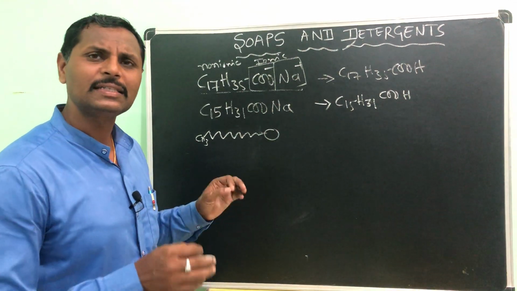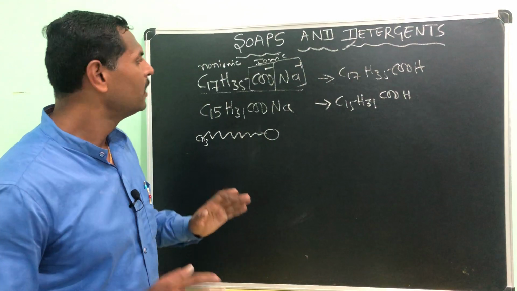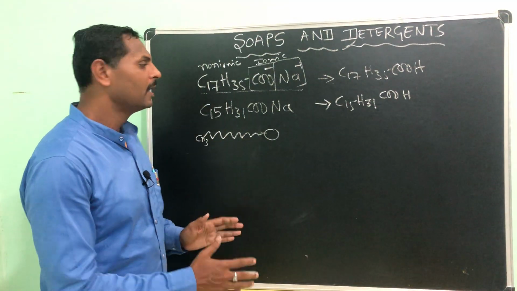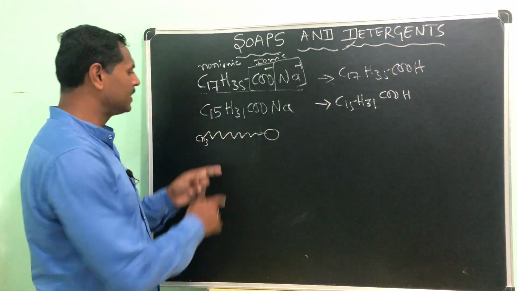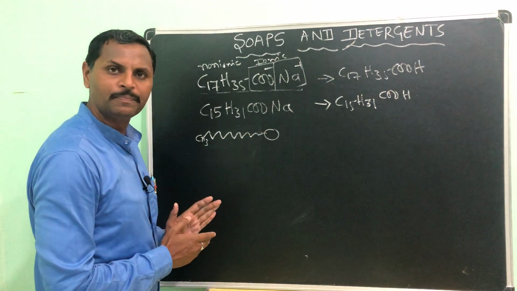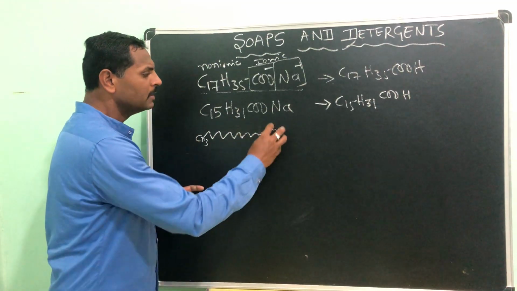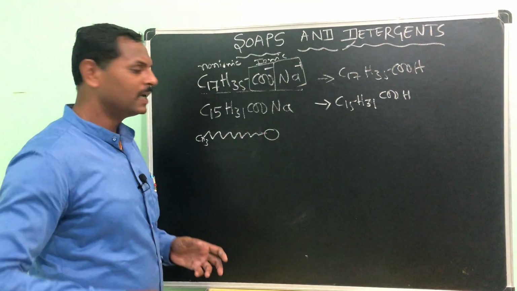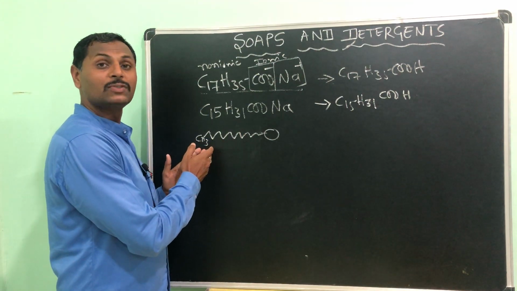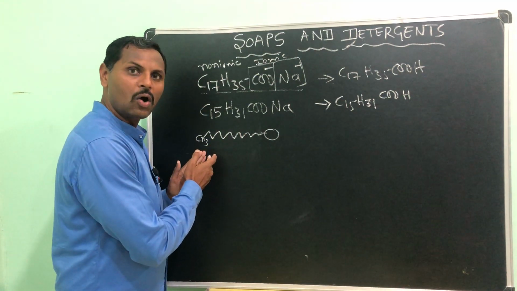That is the main key thing here. The head part is ionic and hydrophilic; the tail part is non-ionic, a long chain of hydrocarbon, hydrophobic as well as oil-loving.